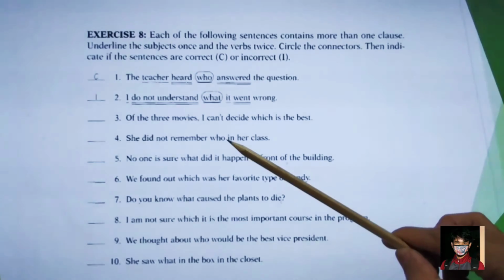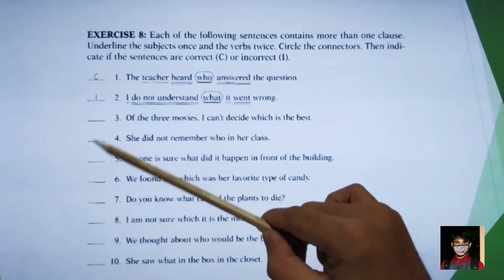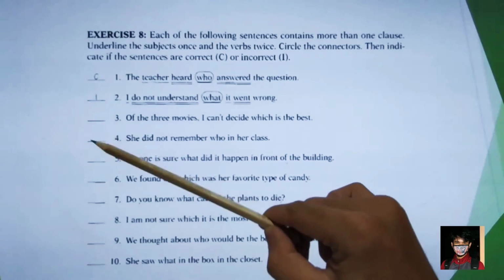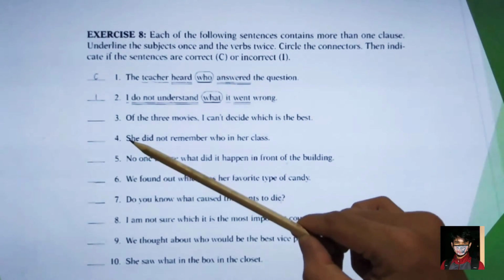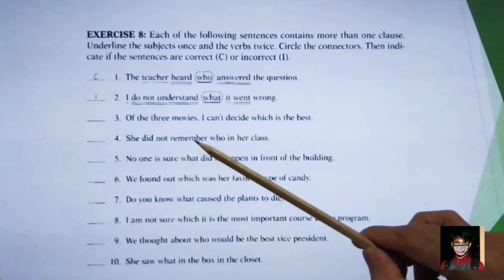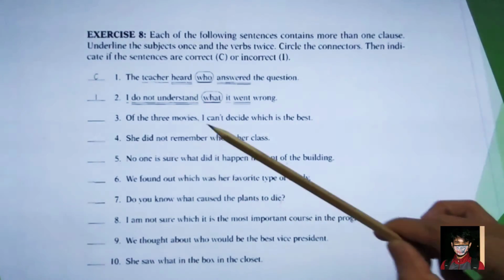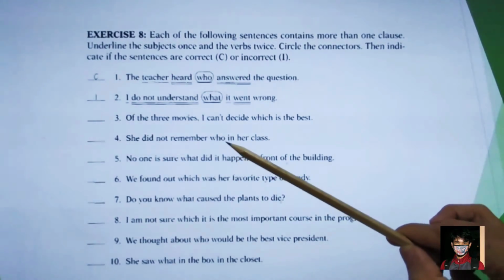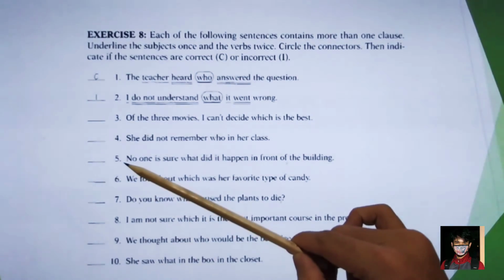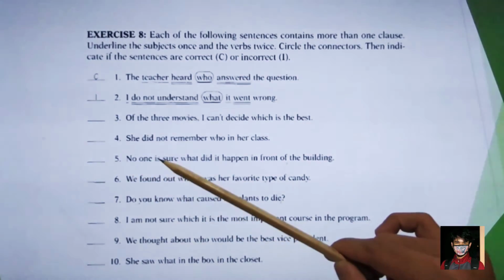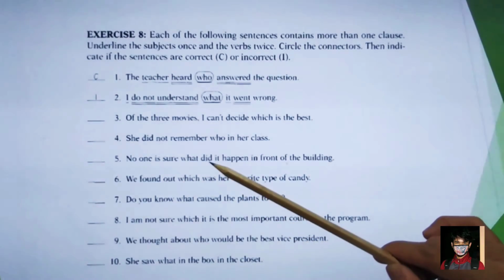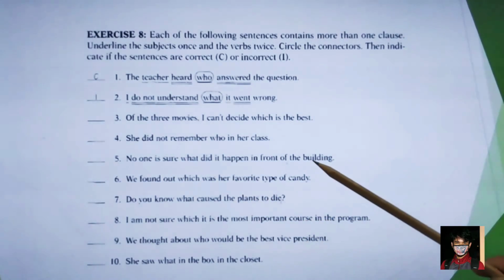So there's no verb here, right? So the sentence is incorrect. It could be correct if the sentence is, she didn't remember who was in her class. Why was? Because it is past tense. You can add was here.